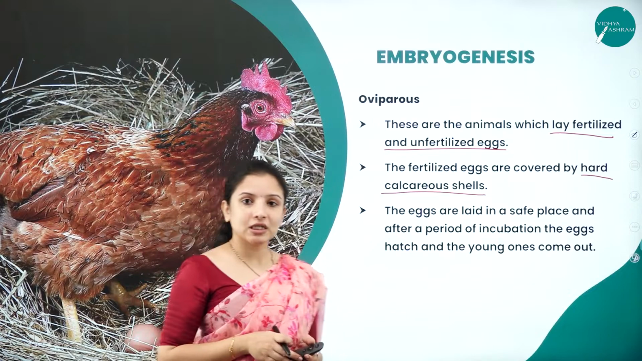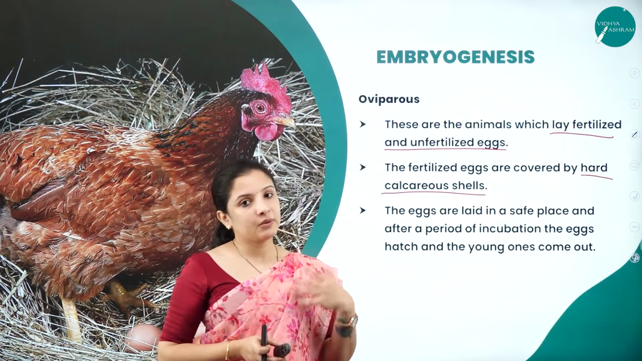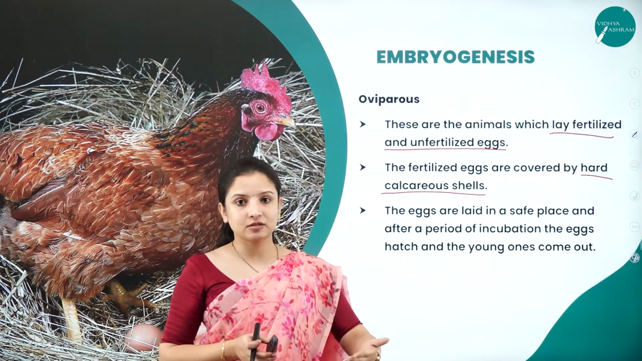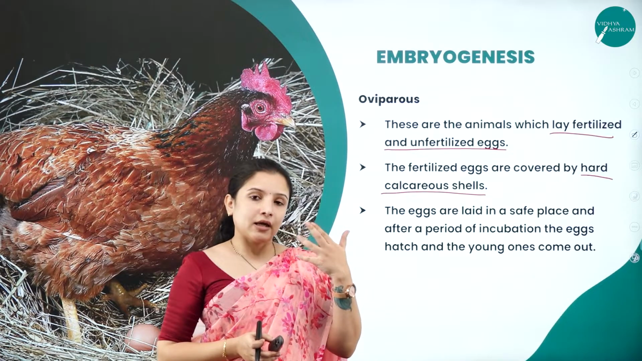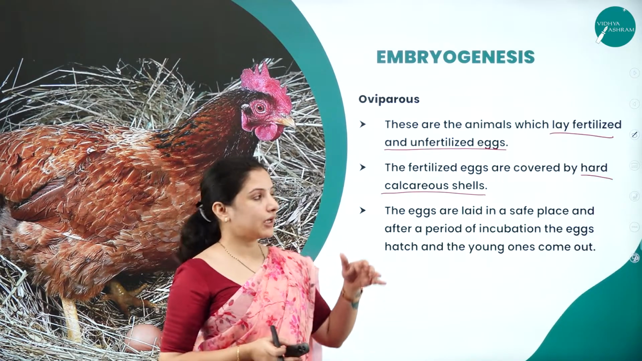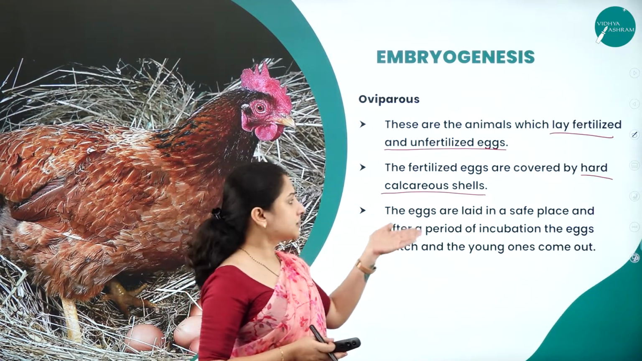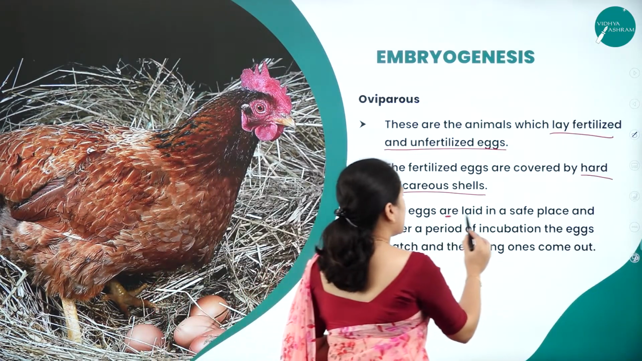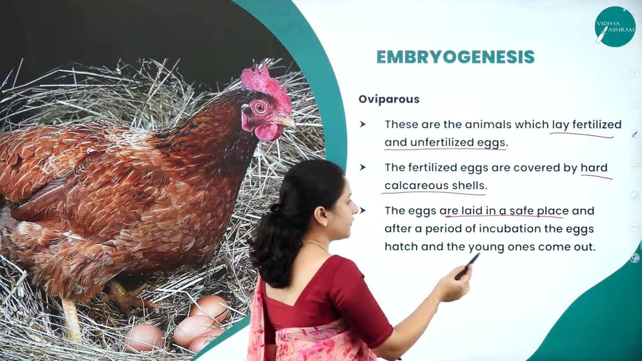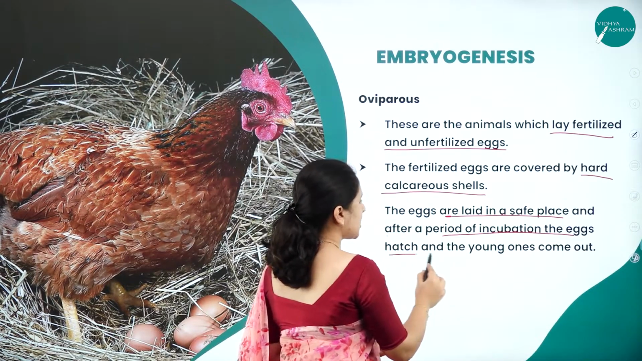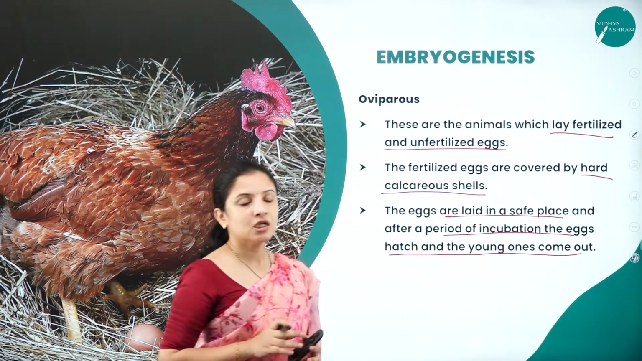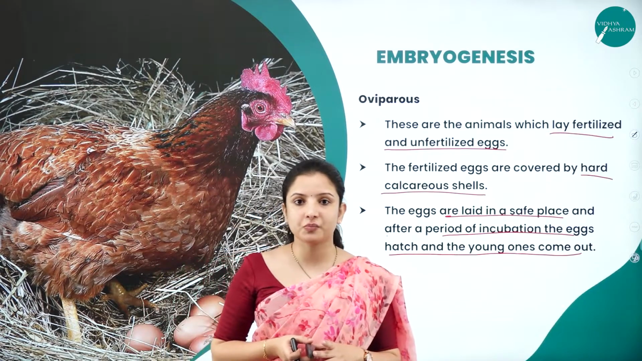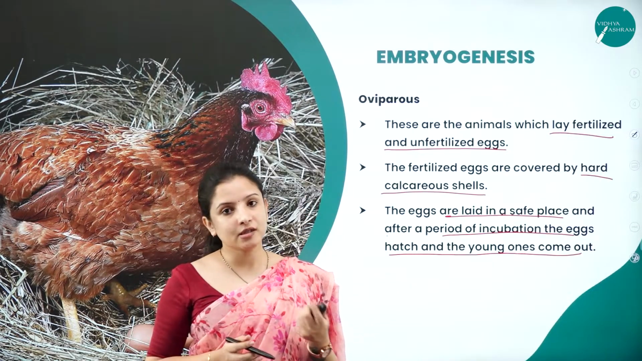But in the case of a fertilized egg, the egg would have already been fertilized inside the body of the organism itself, and then it is laid into the external environment. So that egg has to be protected now. That is why they develop a hard calcareous shell, and the eggs are laid in a very, very safe place, and after a period of incubation, the eggs hatch and the young ones come out. They need a certain temperature for a certain period of time, which is called the incubation period, for the eggs to hatch and the young ones to come out.